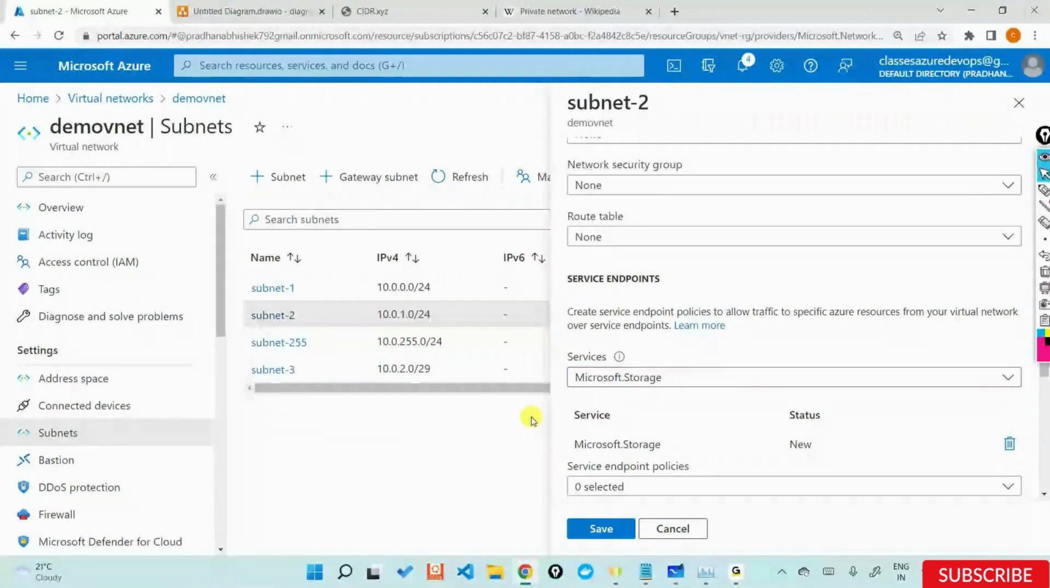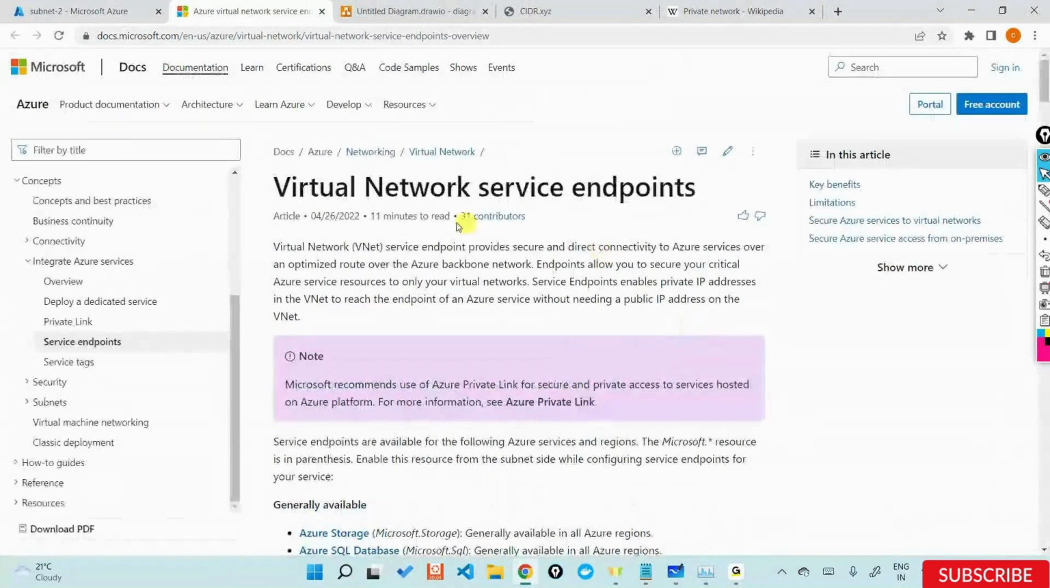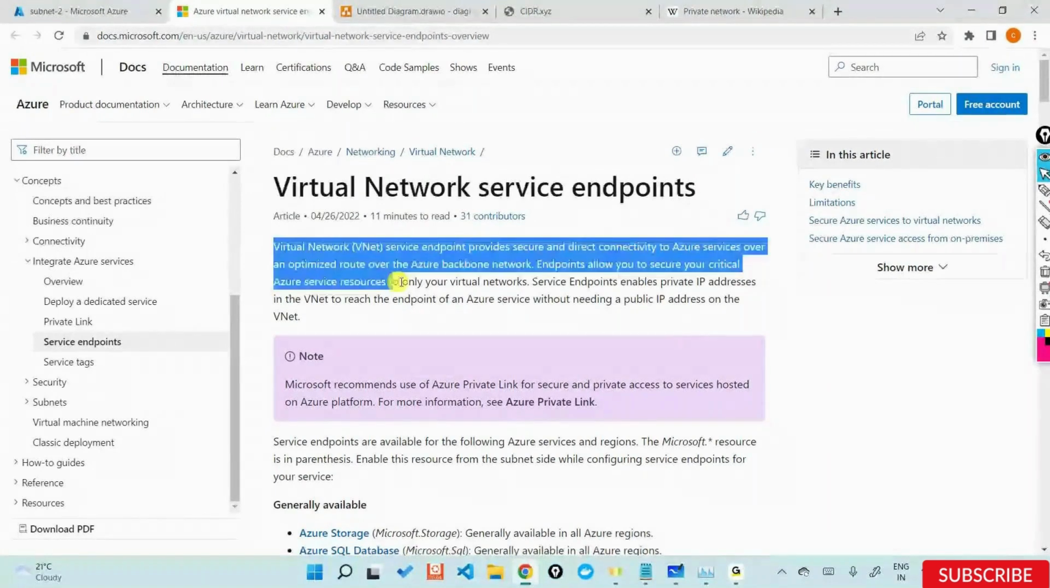It is very simple. Let's go there. Let's click learn more, and it says virtual network service endpoints. It tells us that a virtual network service endpoint provides secure and direct connectivity to your Azure services over an optimized route on the Azure backbone network. What exactly is this? Let's analyze that.